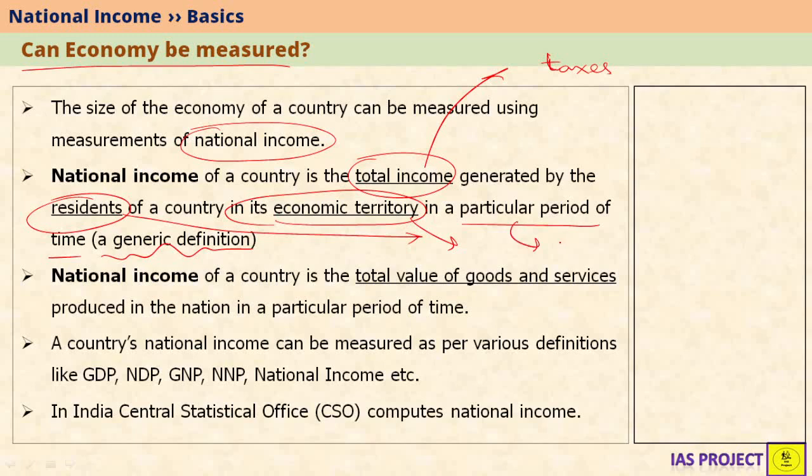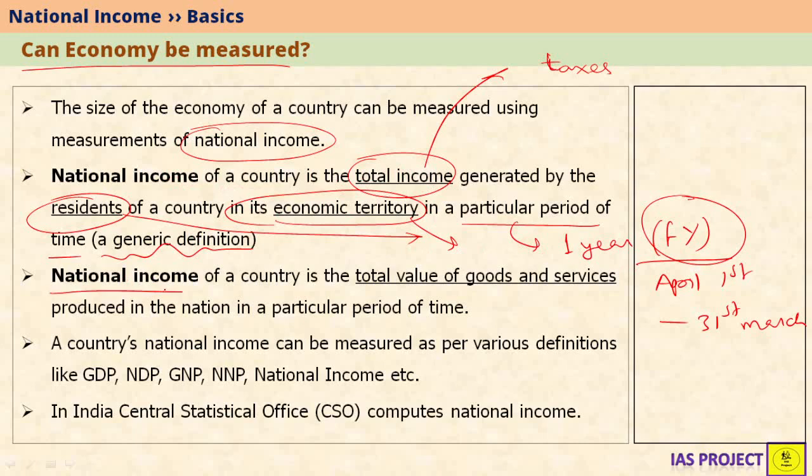Particular period of time usually is for 1 year, and 1 year is usually a financial year. In the case of India, from April 1st to March 31st of next year is called as financial year, and national income is usually measured for this financial year. Now we have seen the national income definition using total income.